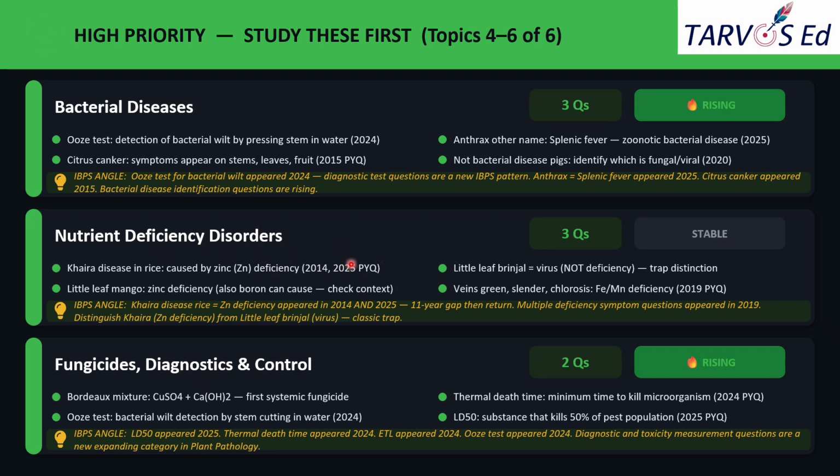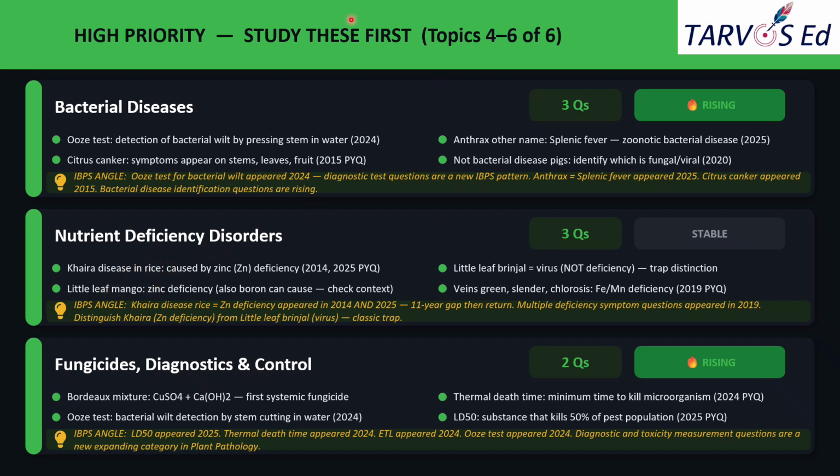That is one of the longest repeat gaps we have tracked anywhere in this series. It is a powerful reminder that just because a fact hasn't appeared recently doesn't mean it is off the table. It can be resurfacing, re-emerging or repeated after a decade also. Okay. Next comes little leaf of mango, which is linked to zinc deficiency. Okay, so there is a peculiar name like little leaf Khaira disease. In that angle, you just pay attention and gather all related topics and study.